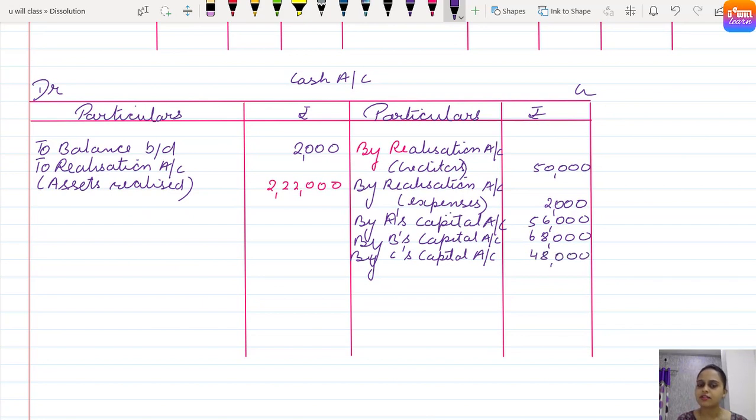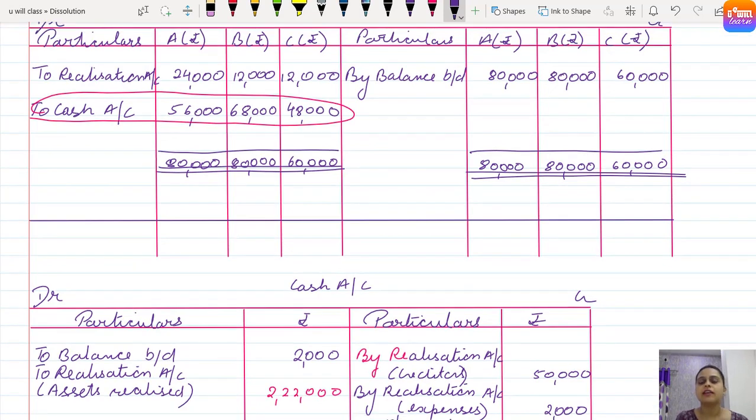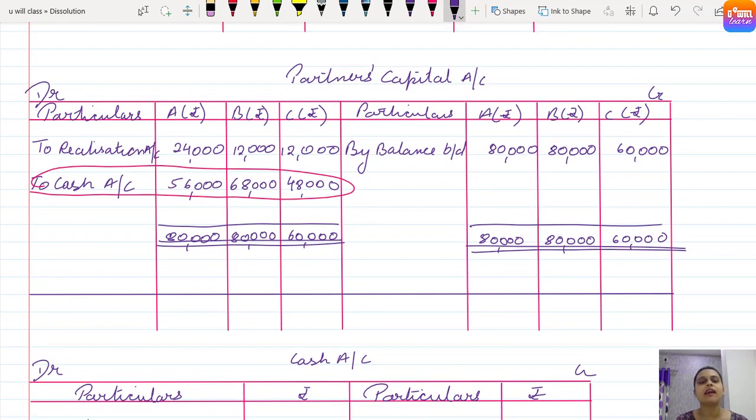Clear everyone? Understood? Come on. So wherever the word cash has come in the two accounts, we have posted it in the cash account on the opposite side. So with all the posting completed, let's put the total. Our cash account must match because there would be no cash balance left with the firm. The firm is getting wound up. Here whatever excess cash was there in the partners capital, that balance is withdrawn by the partners. Instead of writing to balance carried down, we say to cash account, because whatever balance of capital was coming, the partners withdraw it, right?